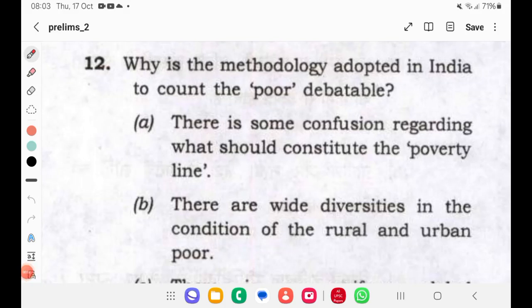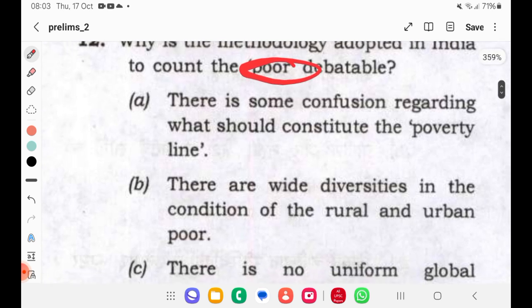So today we will see the 12th question of 2022. Why is the methodology adopted in India to count the poor deficient? So why is it poor is what they are asking. Why is the methodology adopted in India to count the poor deficient? Okay, or data table.